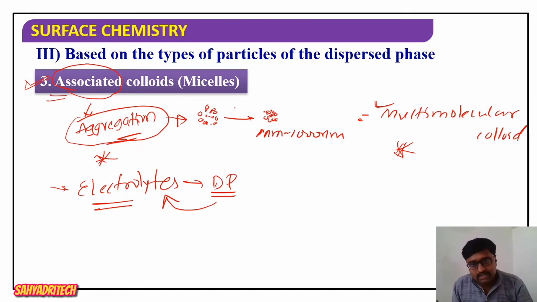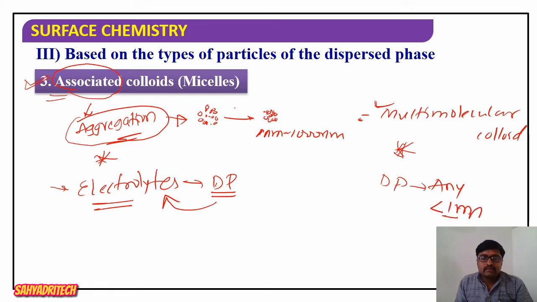On the other hand, in multimolecular colloids, the dispersed phase particles, not necessarily electrolyte, any kind of particle having size less than 1 nanometer can form multimolecular colloids. Well, it's a basic difference.